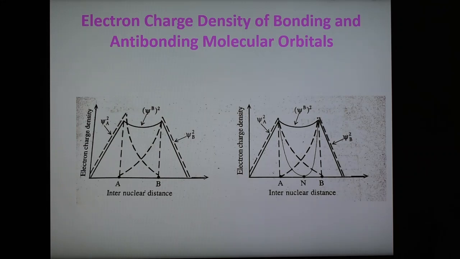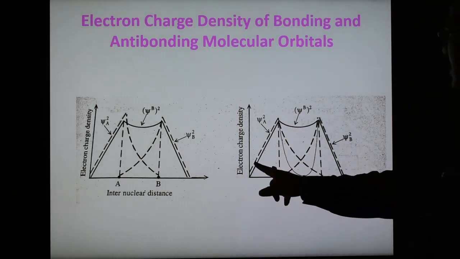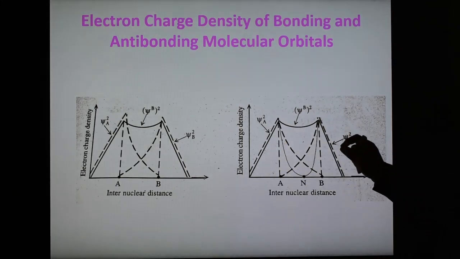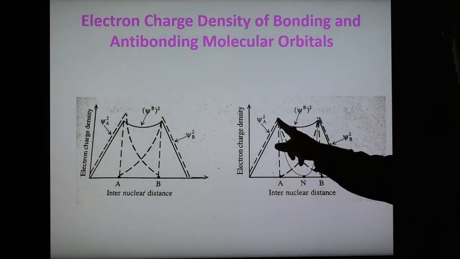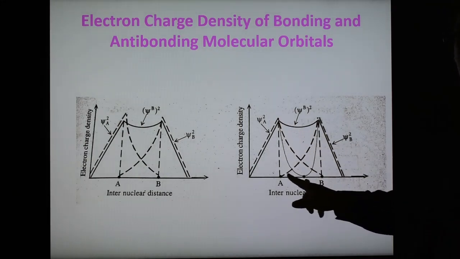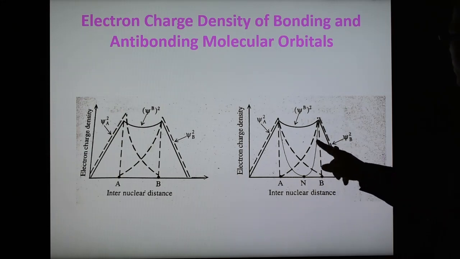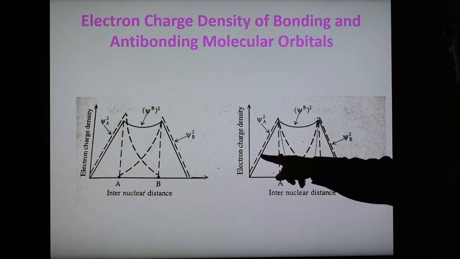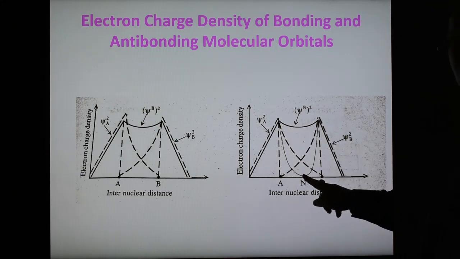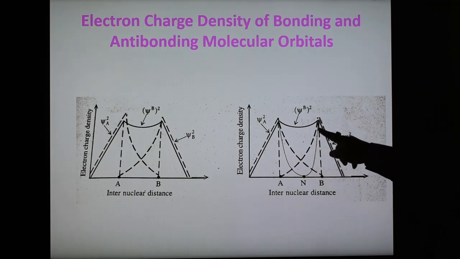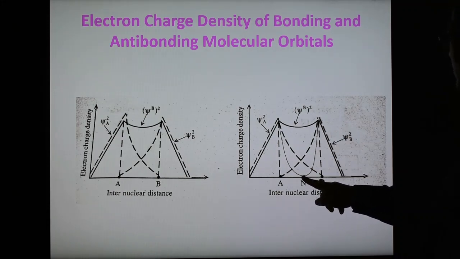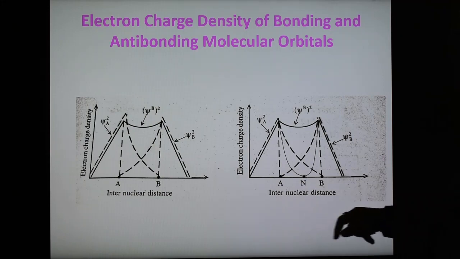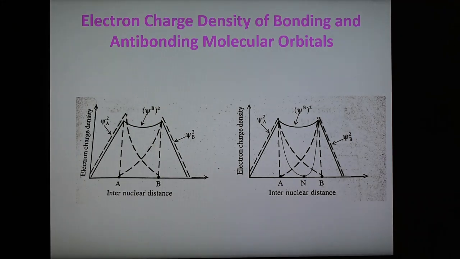In the case of figure 2, again this is psi a square and psi b square for the atomic orbitals, shown by the dotted line, for the two atoms A and B. But now the solid line is psi star square, the antibonding orbital. This solid line comes here, touches the axis, and then increases again. So here the electron density is 0, and N is the node or nodal surface where the electron charge density is practically 0.